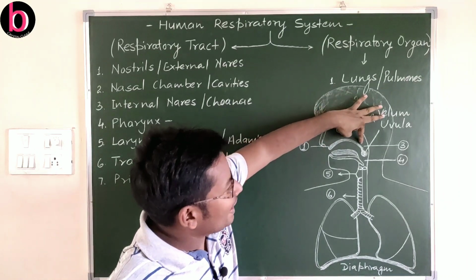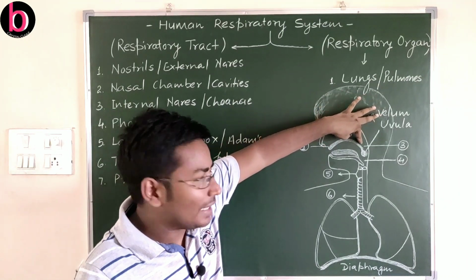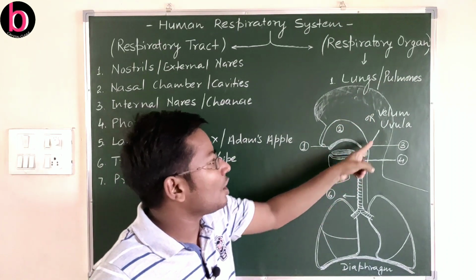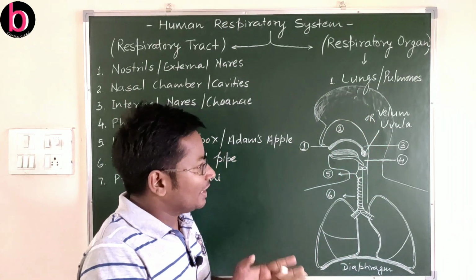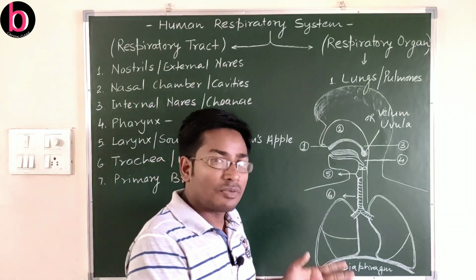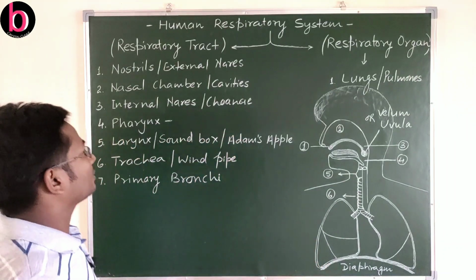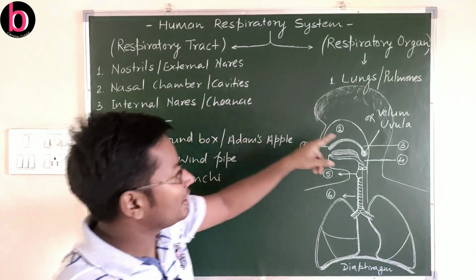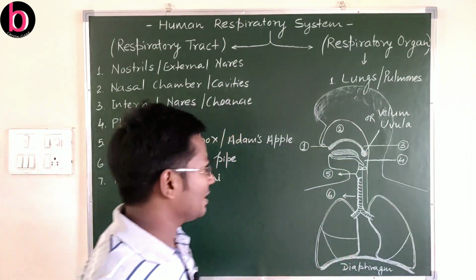This posterior end is known as the soft palate, and the terminal part of this soft palate is the uvula or velum. There is also importance of this uvula or velum, we will discuss that. So the internal nares or conchae open here in the nasopharynx.